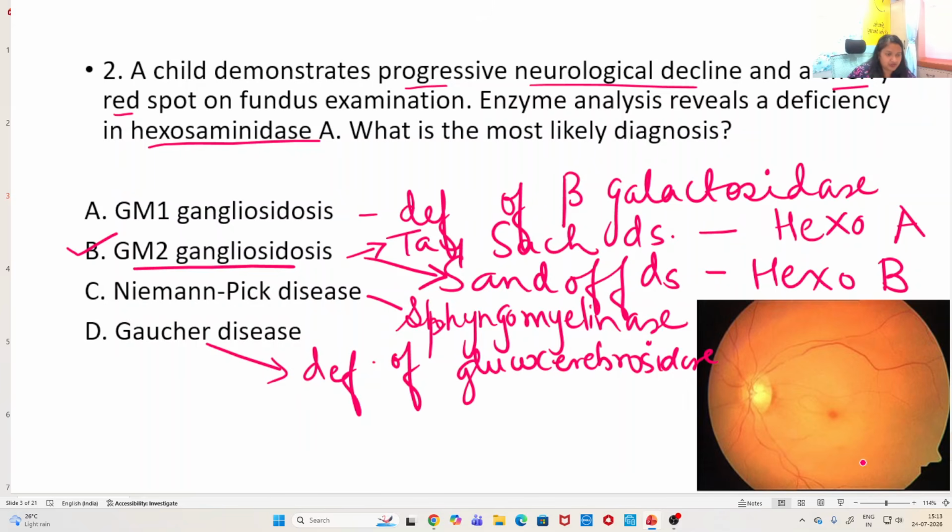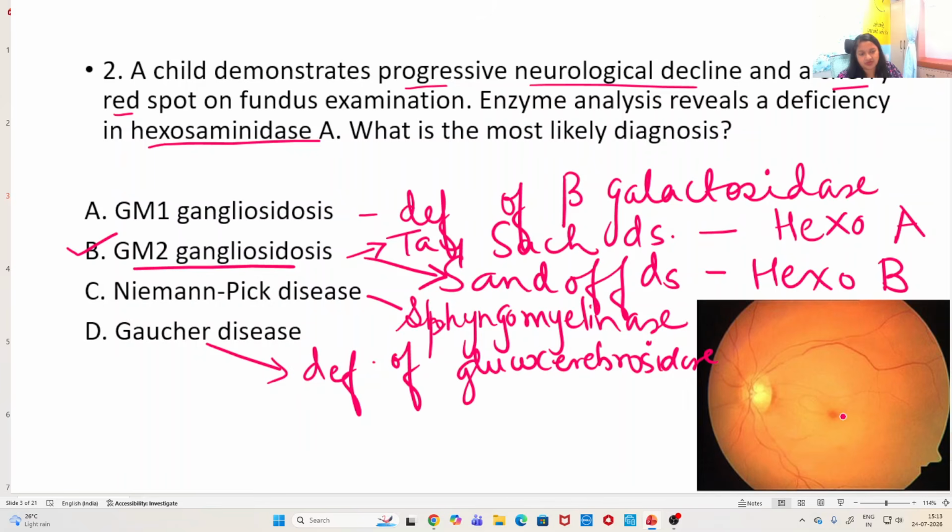Now, this is a spotter question for the pediatric OSCE, the practical exit exam for MBBS, and this can also be asked as an image based question in NEET. So this is the cherry red spot, which occurs because there is deposition of the metabolites in the retina, and that loses its transparency.